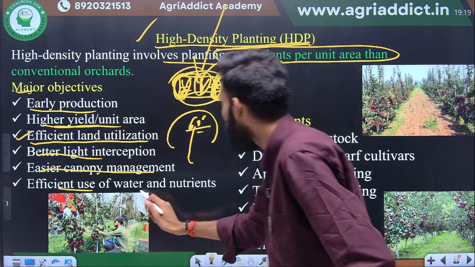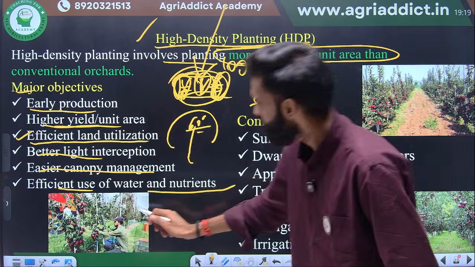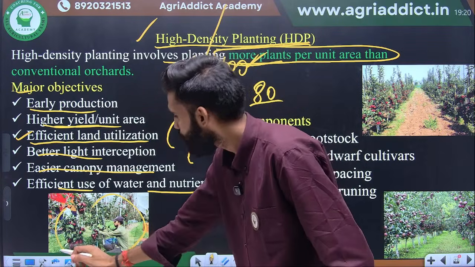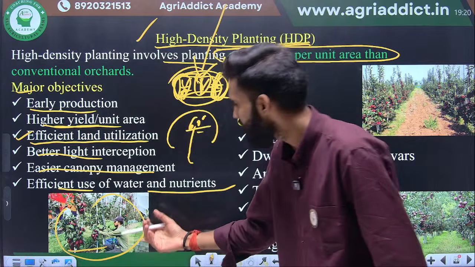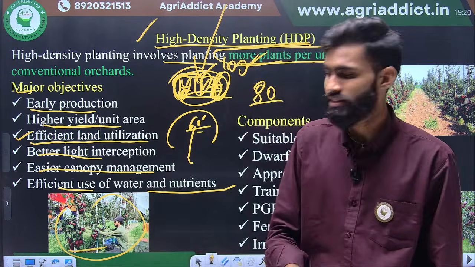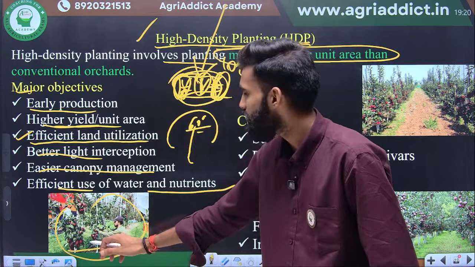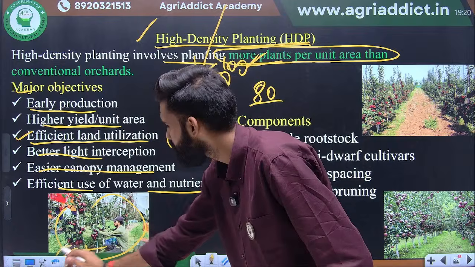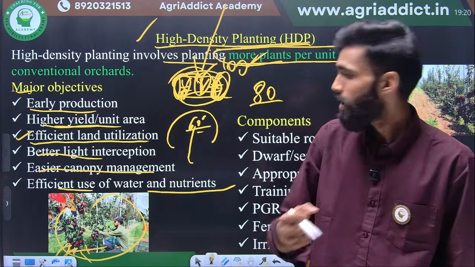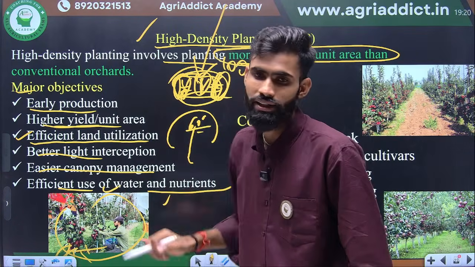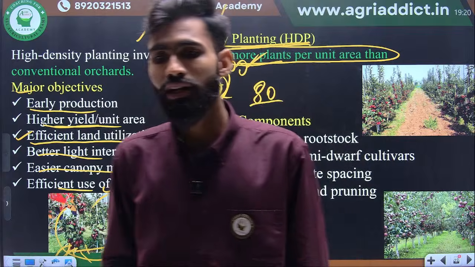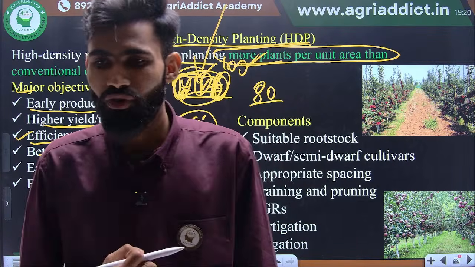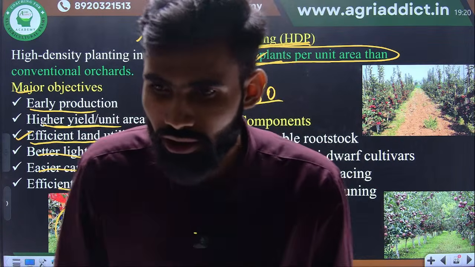Efficient use of water and nutrients: suppose this is high density planting, you follow drip irrigation or any other technique, even simple irrigation. If the maximum number of plants is there, their roots spread in the maximum direction, and they take up the maximum nutrients as well as water. Okay, so this is the main objective for which we follow high density planting.